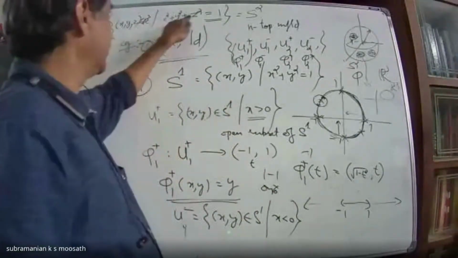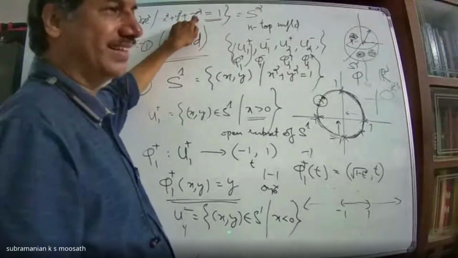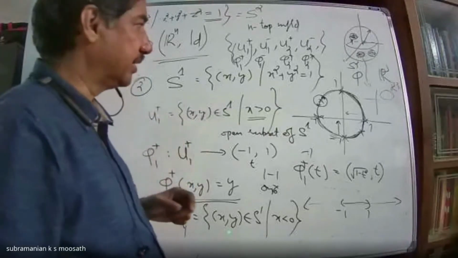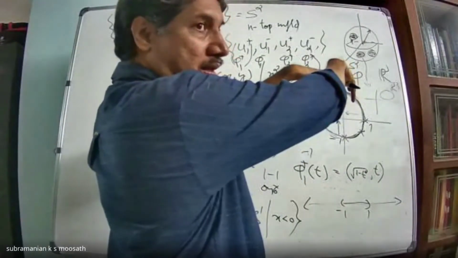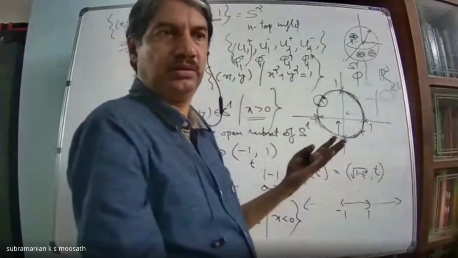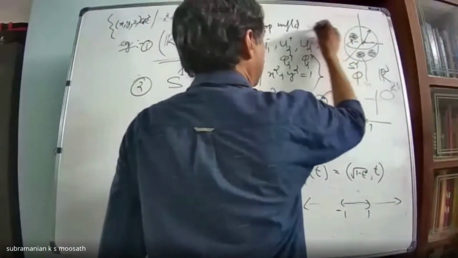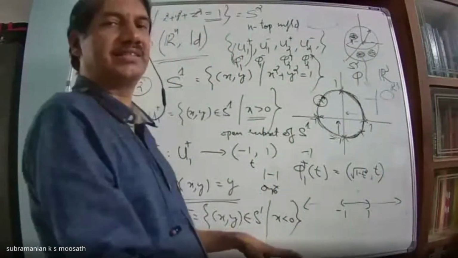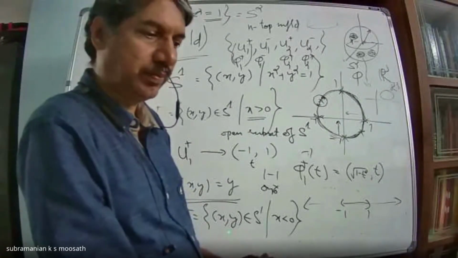Set of all x, y, z such that x greater than 0, x less than 0, y greater than 0, y less than 0, z greater than 0, z less than 0. That is 3 plus 3. Then suppose I take the upper hemisphere, that means z greater than 0. Flatten it, it is a disk. Is that clear what I'm saying?